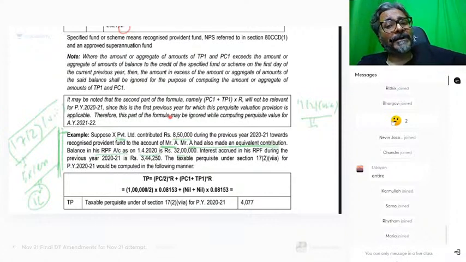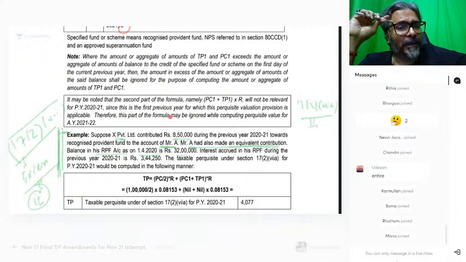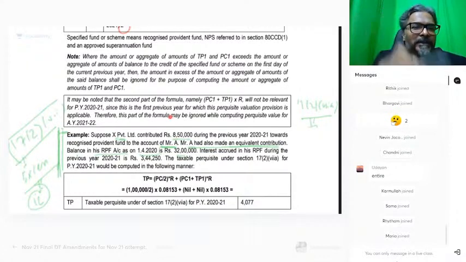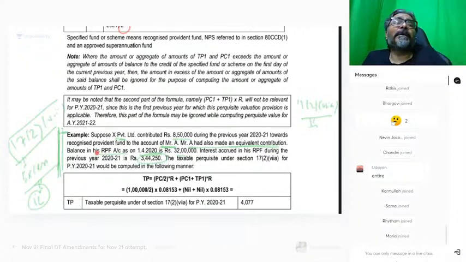Interest accrued in his recognized provident fund during the previous year 2021 is how much? 3,44,250. Please tell me, has it been said anywhere that this interest is restricted only in respect of the employer contribution, and that too on the excess amount? Nothing like that is there. This is the entire interest. So for applying the formula, you will take into account the entire interest.